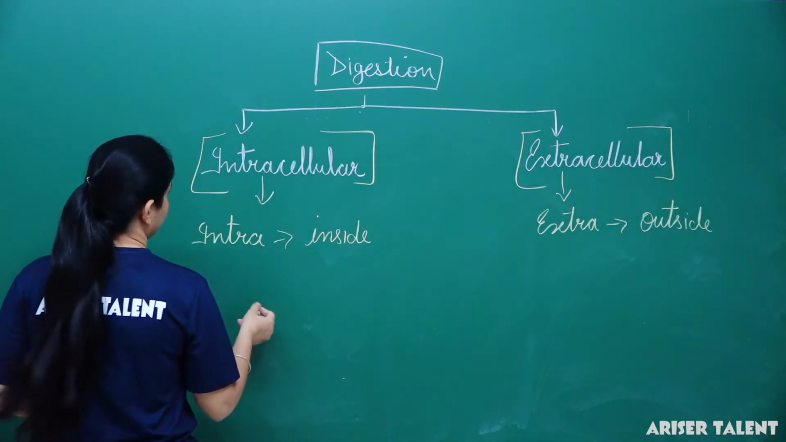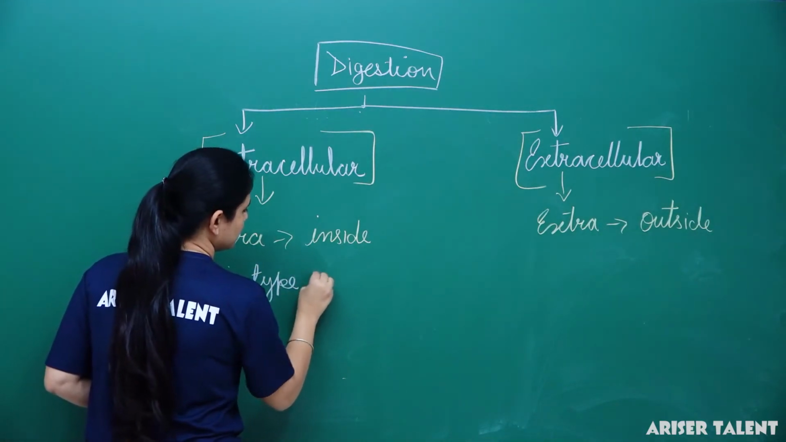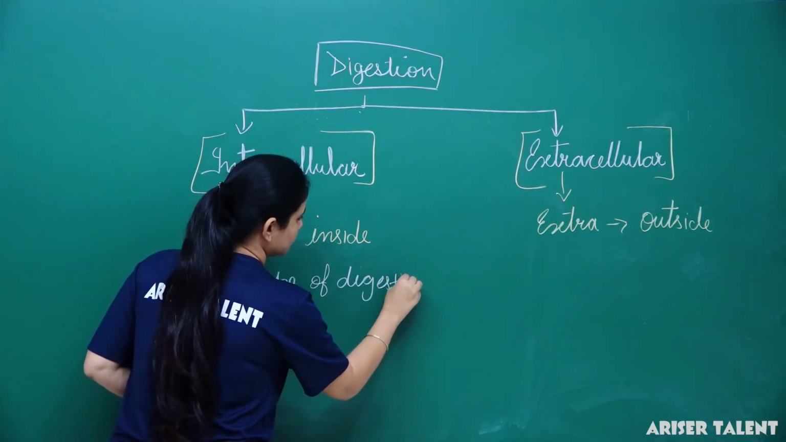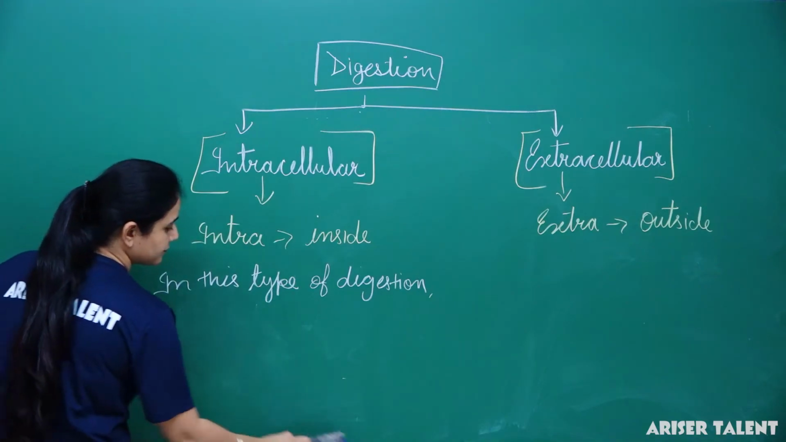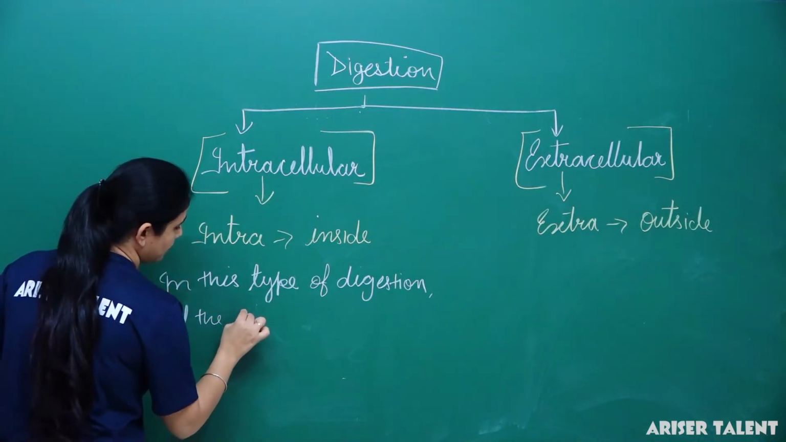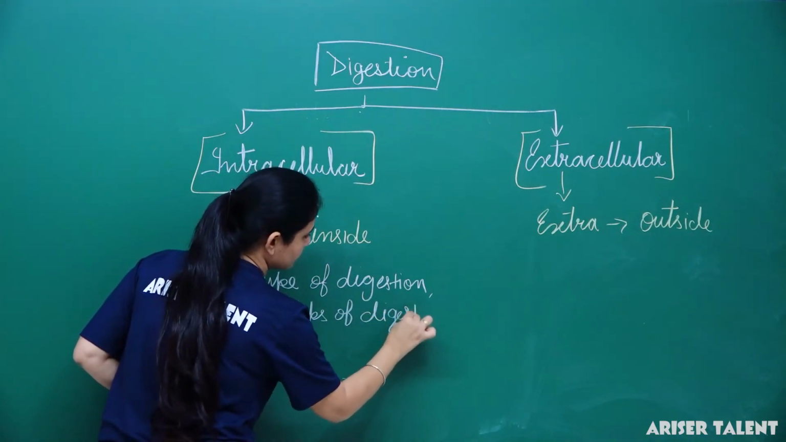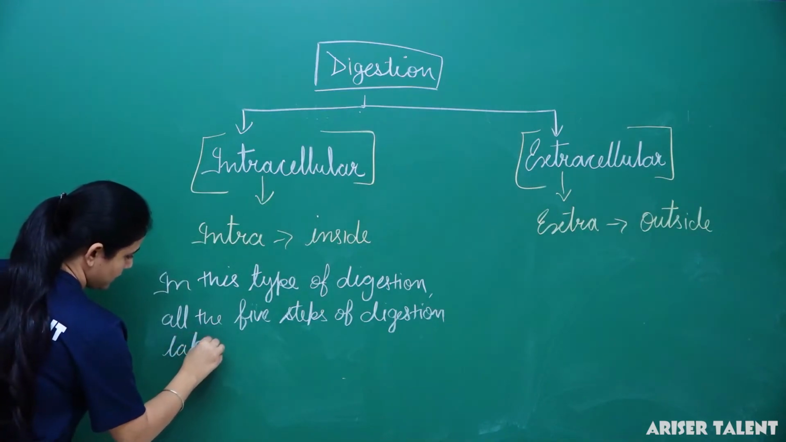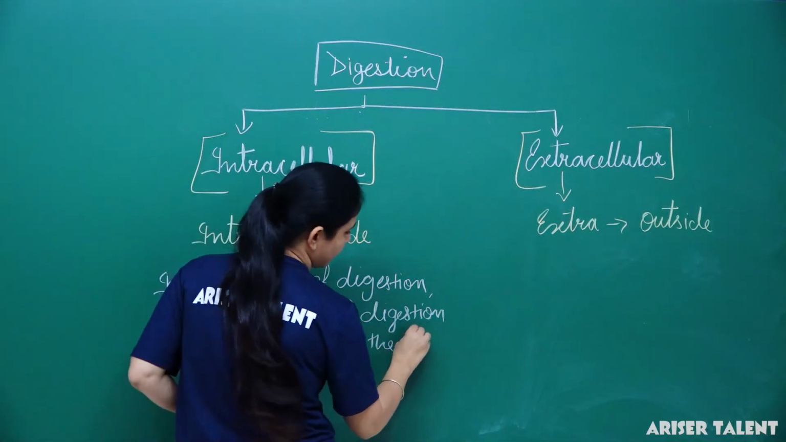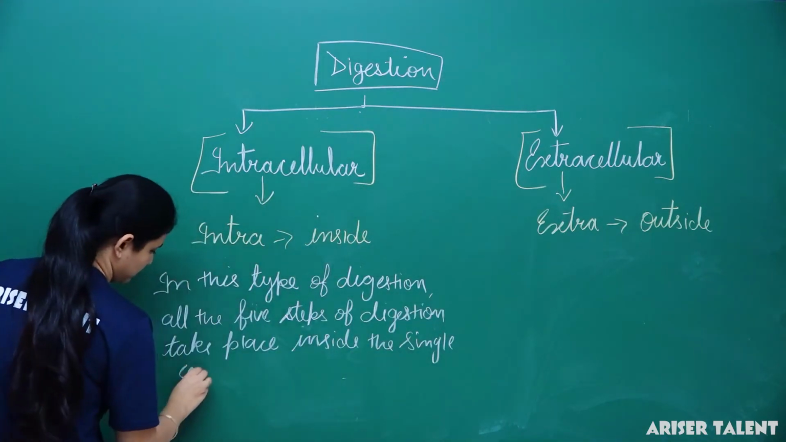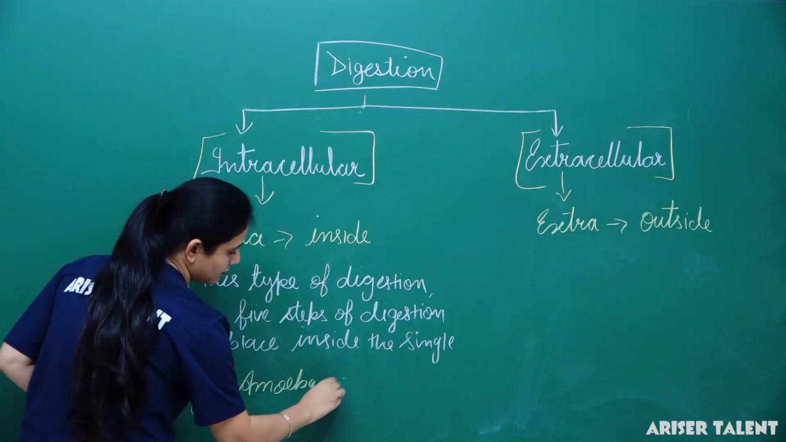Let me mention. In intracellular digestion, all the 5 steps of digestion take place inside the single cell, for example amoeba and paramecium.